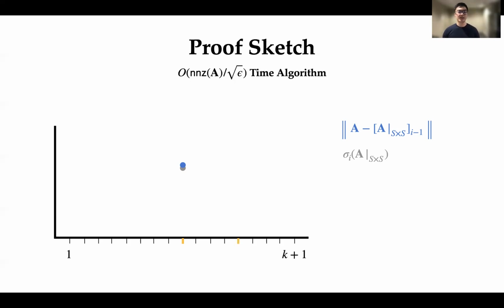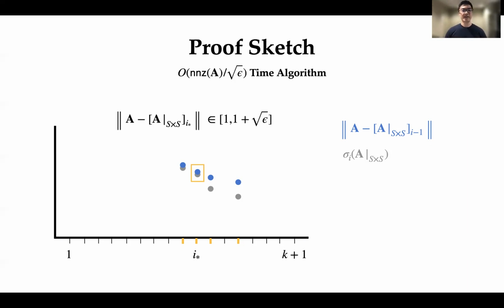So let's say we look for the singular value corresponding to 3k over 4. We compute the upper bound and the lower bound. And this time, if we see that these two bounds are further apart than 1 plus epsilon, then we're going to search for a higher singular value. So let's say we search here, we find the upper bound and the lower bound, and if they don't match, we find the upper bound and lower bound for the next index. Using this binary search algorithm, we'll be able to find this index I star, which is the smallest singular value that's at least 1 plus square root epsilon.